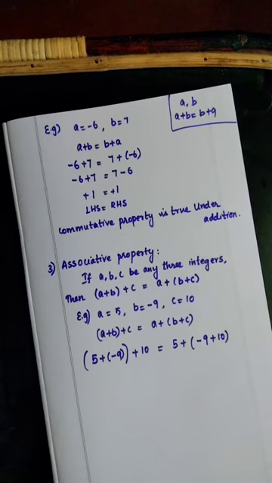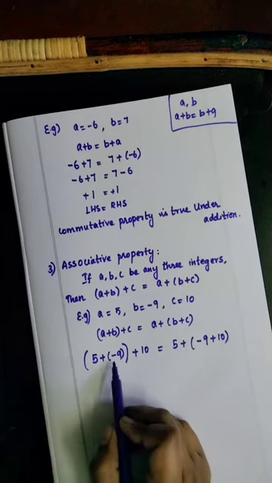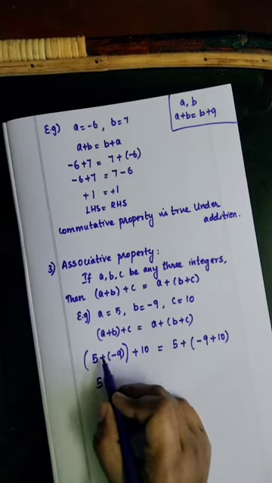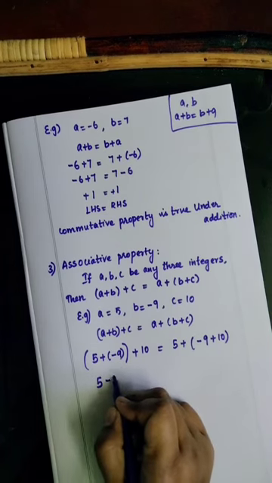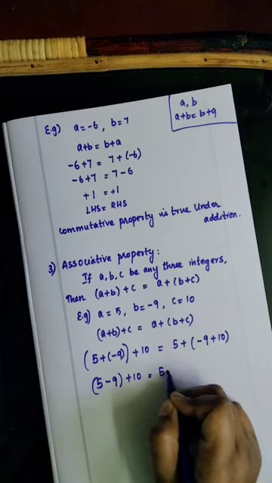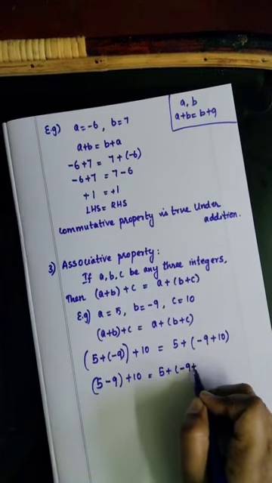Next, we are going to solve. First, we need to solve all the brackets. Okay, first solve all the brackets. Here, 5 plus into minus: plus into minus is minus. So 5 minus 9 plus 10. 5 plus, keep it as it is.